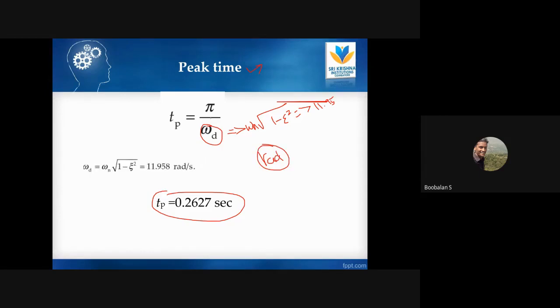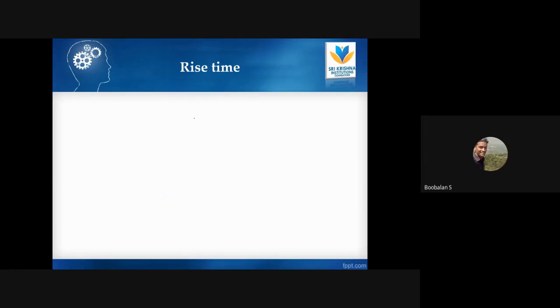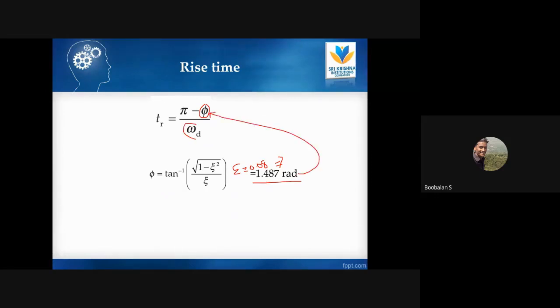And then rise time. The rise time formula will be very easy: pi minus phi divided by omega d. Whereas my phi formula is tan inverse of square root of 1 minus epsilon square by epsilon. We know the epsilon value is 0.08, just substitute 0.08 over here, then you can find the phi value. The phi value will be 1.147 now. Once I have the phi value, I directly substitute it in my rise time formula, and we have already derived the omega d value. Just substitute, and we will have a rise time of 0.1383.